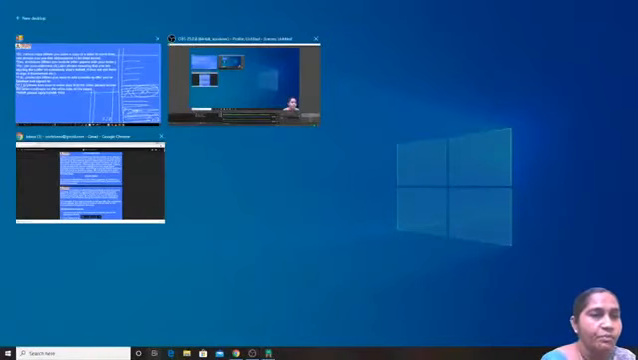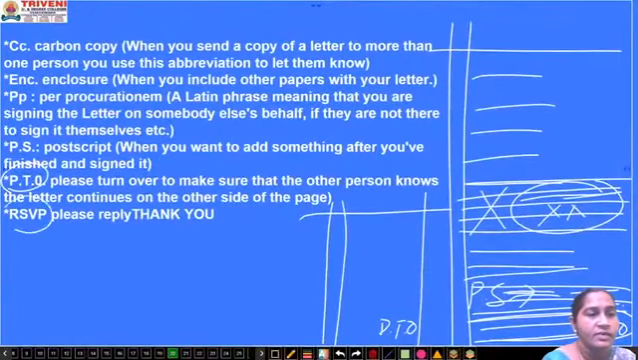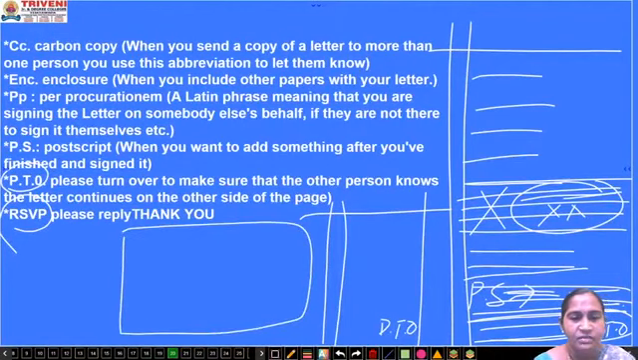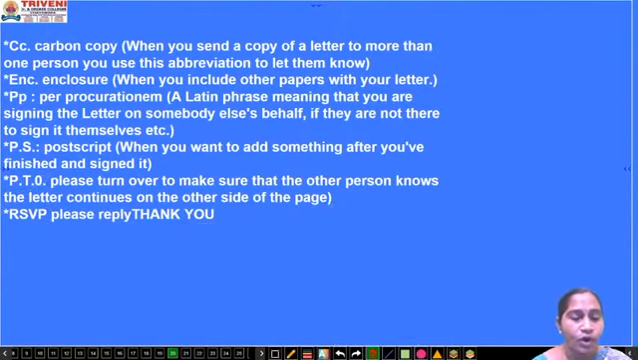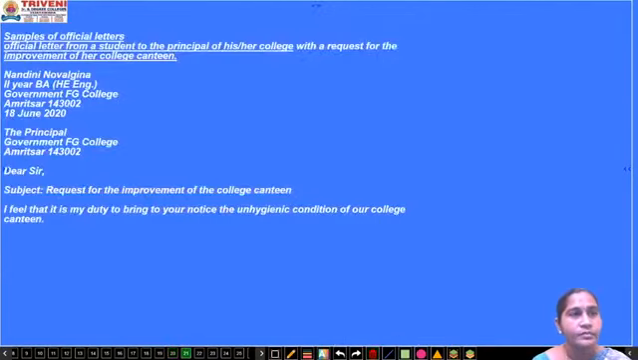Then RSVP. Next one is RSVP. If I give a small invitation, a birthday invitation or a get-together invitation, then at last I will mention RSVP. It means you have to reply to me whether you are going to attend my party or not. For that purpose we write RSVP. So these are a few of the abbreviations we use in our formal letters.